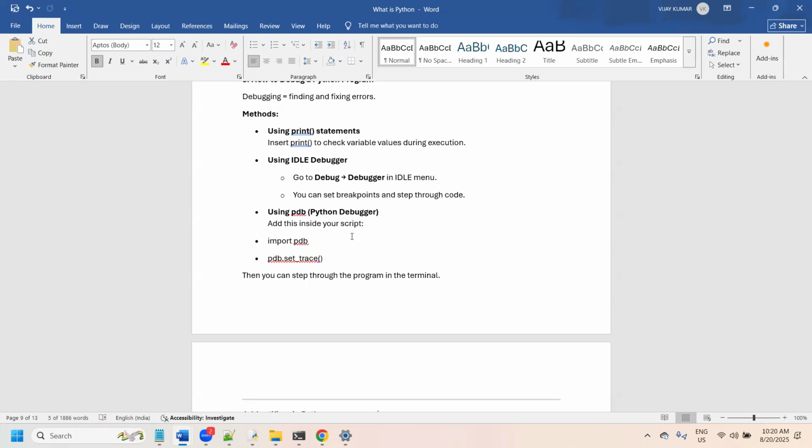If you feel that this code is executing well, then only try to incorporate further changes. You divide your Python program into smaller pieces. First develop the small piece. If that is working fine, then proceed further. That way we can develop the entire Python program.